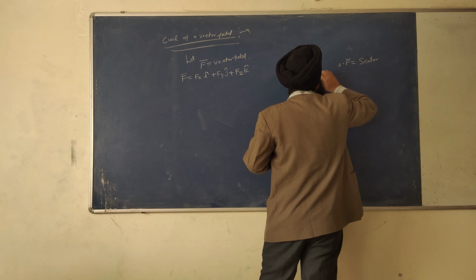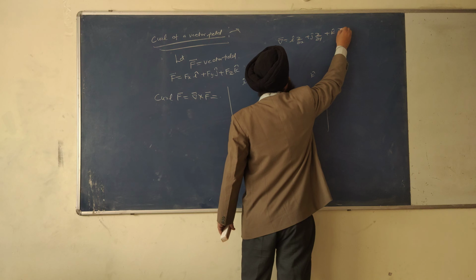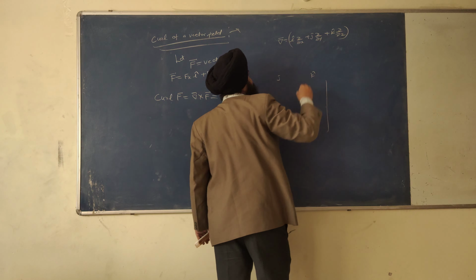See, first of all we have to take the determinant of i cap, j cap, k cap. What are the coefficients of del? Del vector is equal to i cap ∂/∂x plus j cap ∂/∂y plus k cap ∂/∂z.